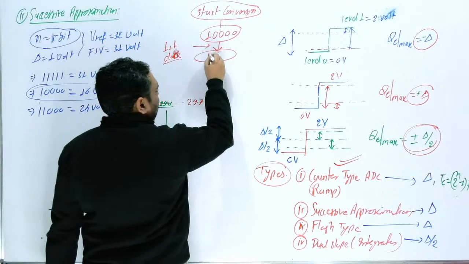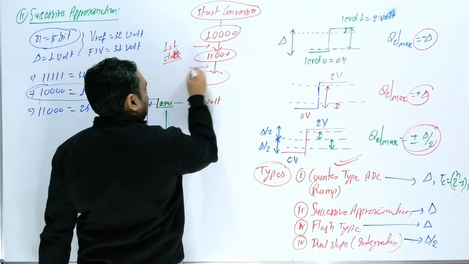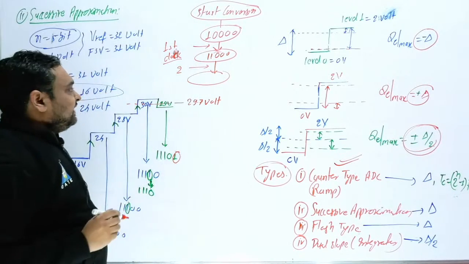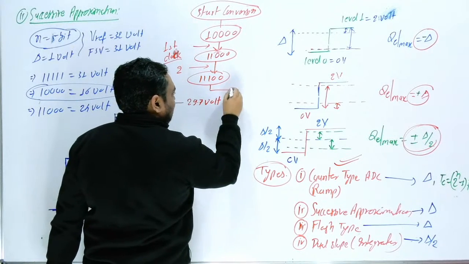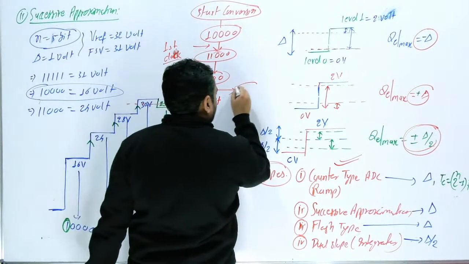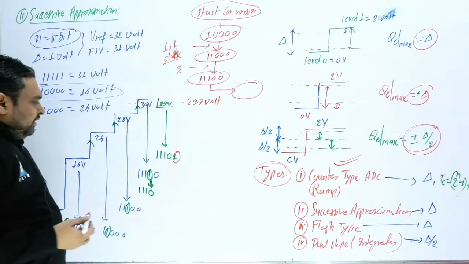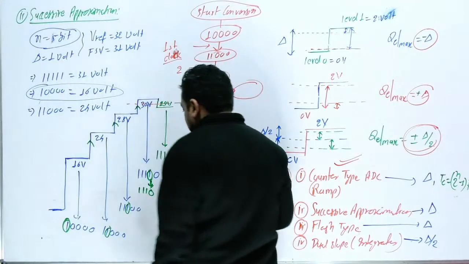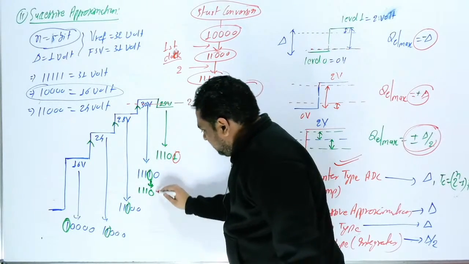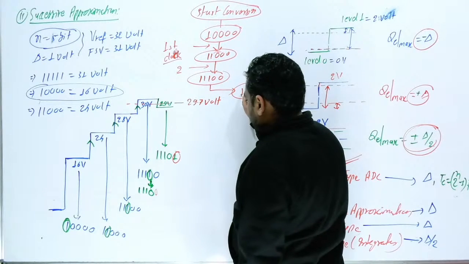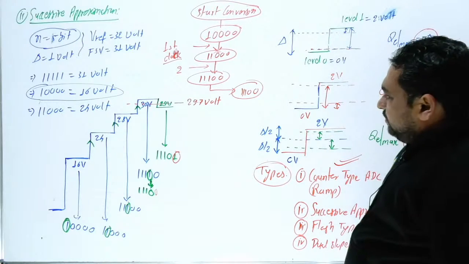Then after the second clock, what will you get? After the second clock, sir, this is 11100. Then what is after the third clock? After the third clock, this one goes to 0. So 1110, and this is 0. What will you get? 11100. So after the fourth clock, 11100.